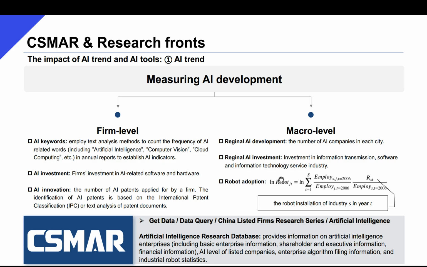And robot adoption or exposure is calculated with an equation as such. Data required for the calculation include the employment rate and robot installation of a given industry. The employment data are provided by the CSMAR Macroeconomic Database, and robot installation data can also be found in the CSMAR Artificial Intelligence Research Database under Statistics on Industrial Robots.